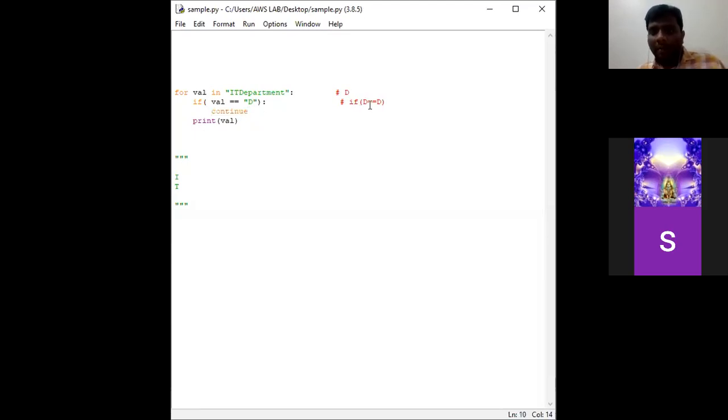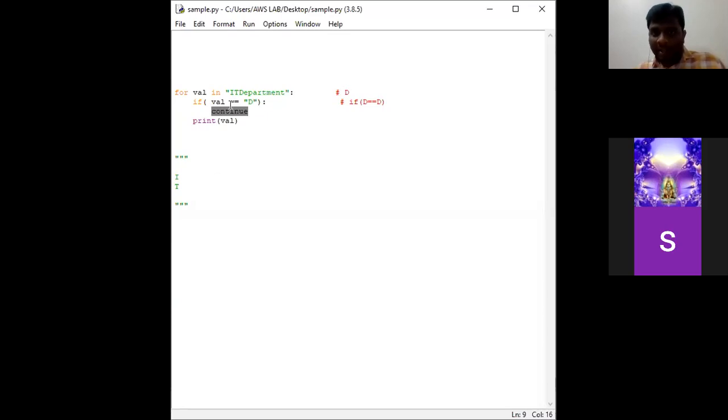If D equals D, the condition is true. So here the if condition has become true. Since the if condition is true, it enters into the body and performs continue. So the body of if contains only continue. So this character D is not going to get printed here.